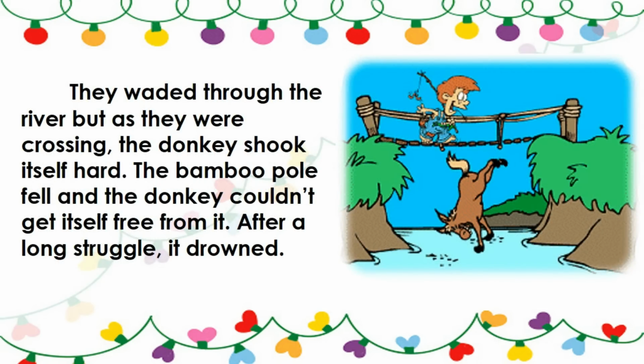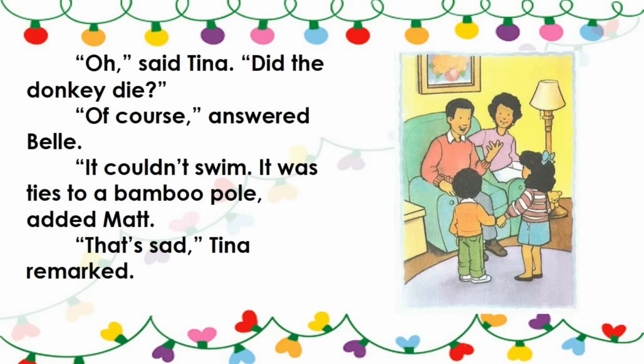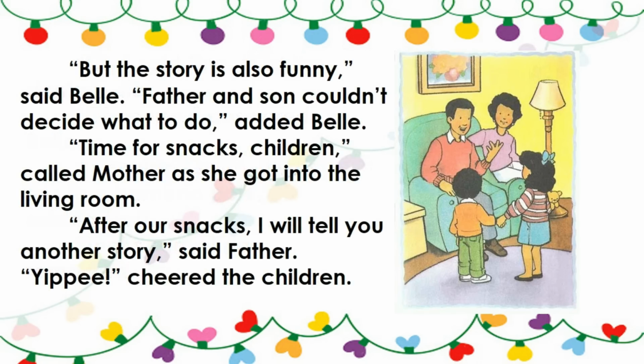They waded through the river, but as they were crossing, the donkey shook itself hard. The bamboo pole fell, and the donkey couldn't get itself free from it. After a long struggle, it drowned. "Oh," said Tina, "did the donkey die?" "Of course," answered Belle. "It couldn't swim. It was tied to a bamboo pole," added Matt. "That's sad," Tina remarked. "But the story is also funny," said Belle. "Father and son couldn't decide what to do," added Belle.